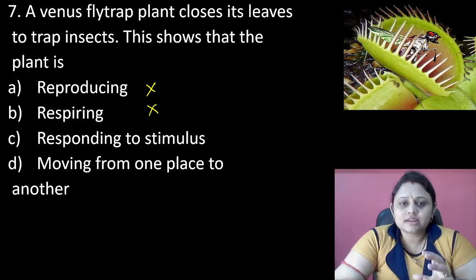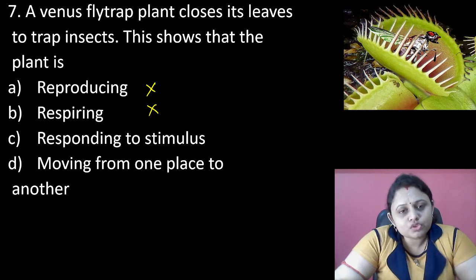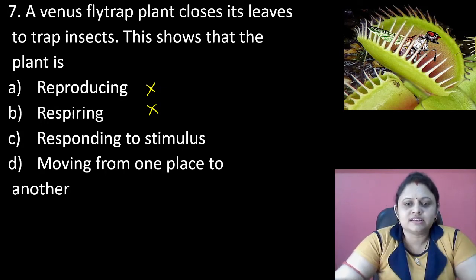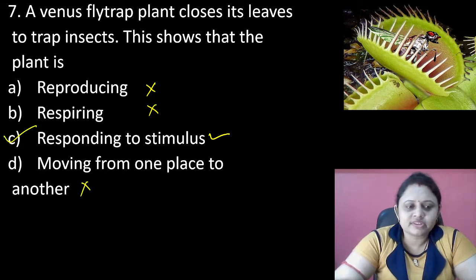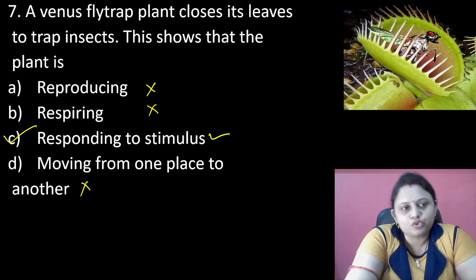When an insect comes and sits on that, it can feel that something is coming to it. So it is responding to stimulus and it traps that insect. Okay. So responding to stimulus is the correct option. And the last one, moving from one place to another, is not correct. So the correct option is option C, responding to stimulus.